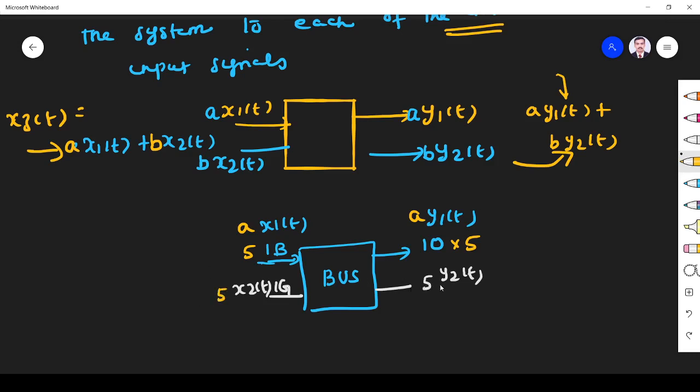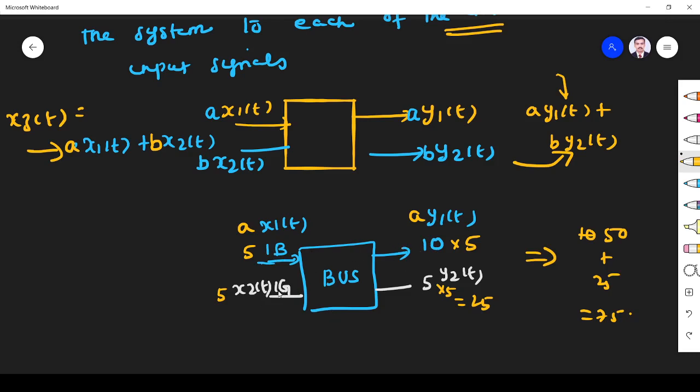This will become 5 into 5, 25. So what is the total amount the conductor has? It must be 50 plus 25, 75. Then only it is working properly. For 1 boy it is 10 rupees, for 5 boys it is 20 rupees? Then it is a poor system. It is not a proper system, right?